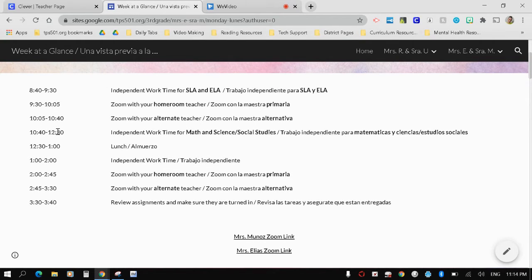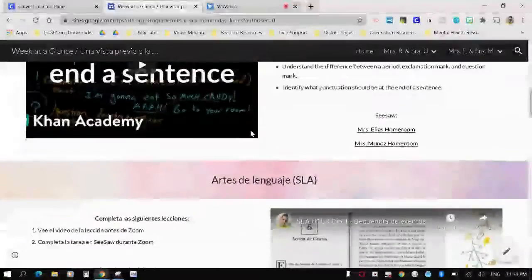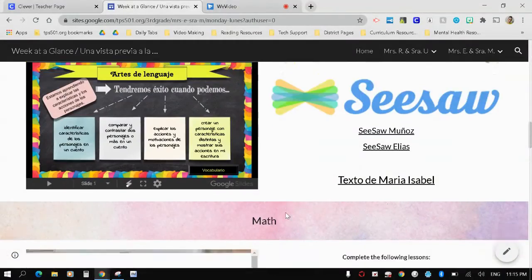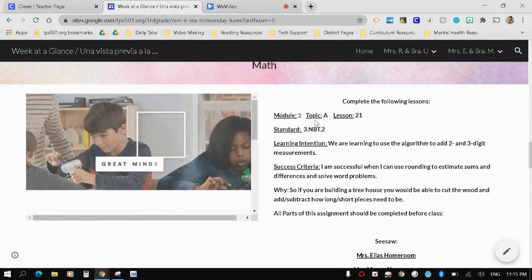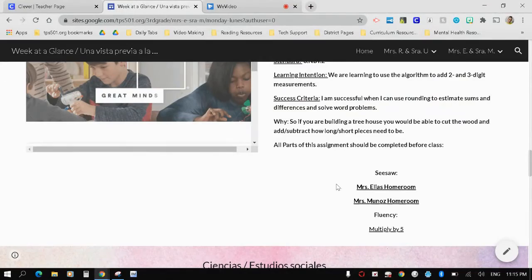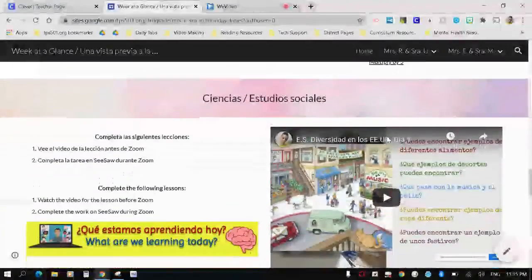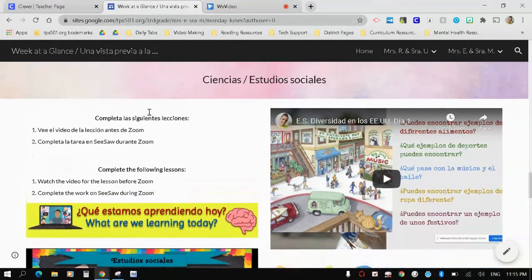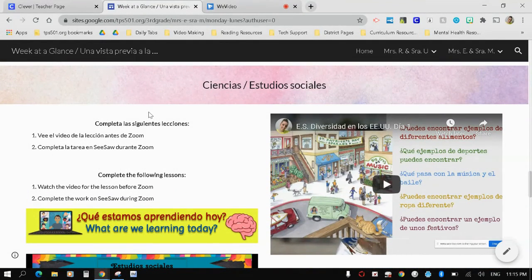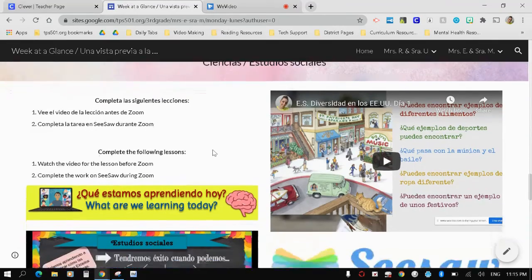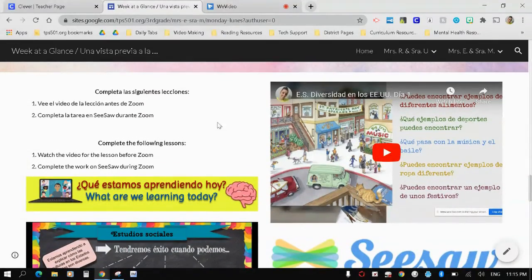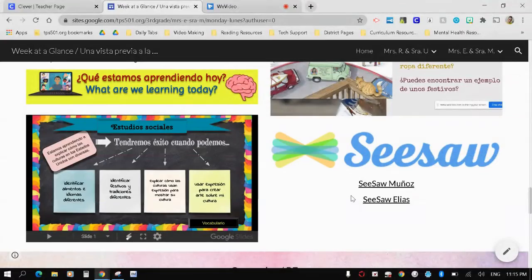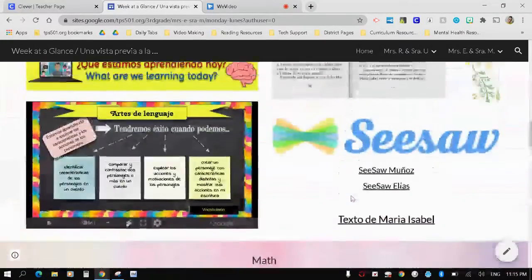From 10:40 to 12:30, you'll see that they have more independent work time for math and science and social studies. At this time, they'll scroll a little bit farther down the page. They'll find their math videos, their lessons and directions, and their Seesaw activities. And then a little farther down, they'll find the science and social studies lessons. They will only have science or social studies depending on the week. And this week, we're starting with social studies. You'll see the video, the directions, and the Seesaw links all located here.